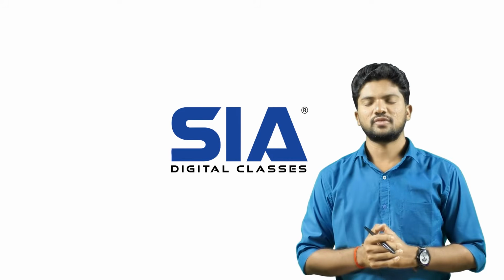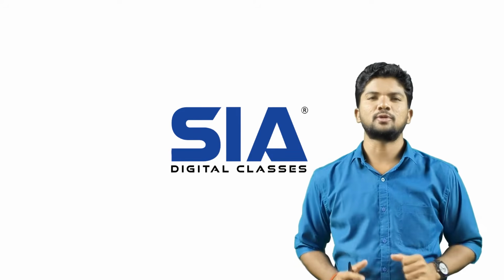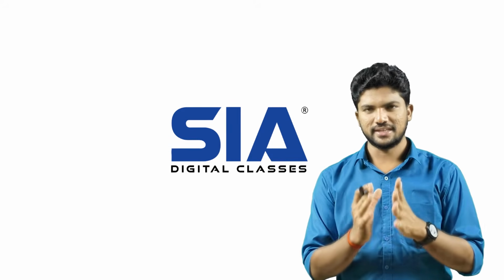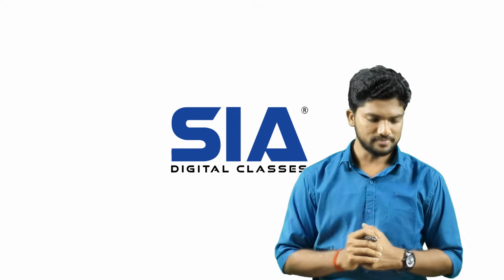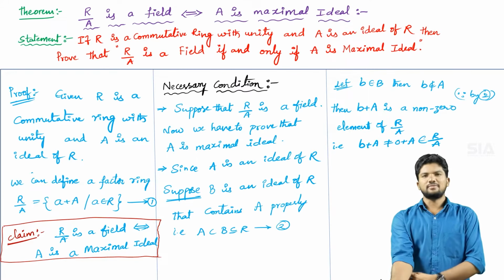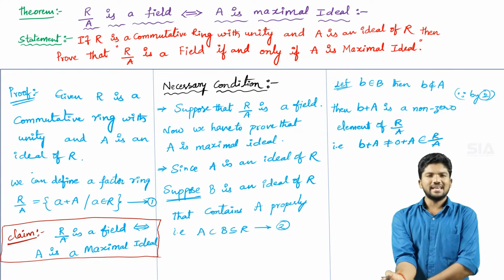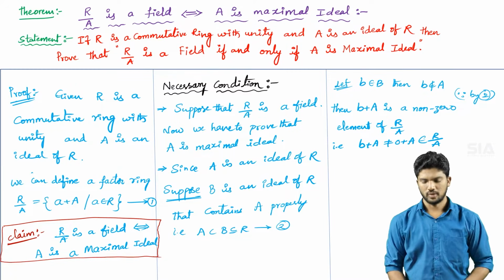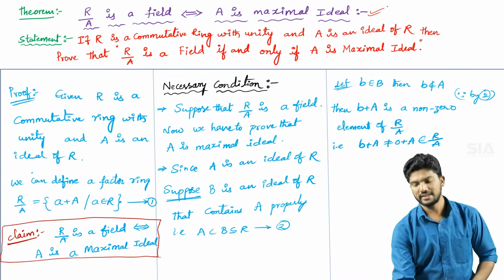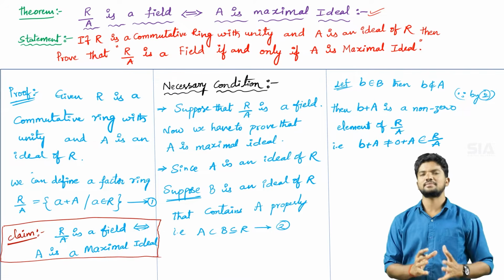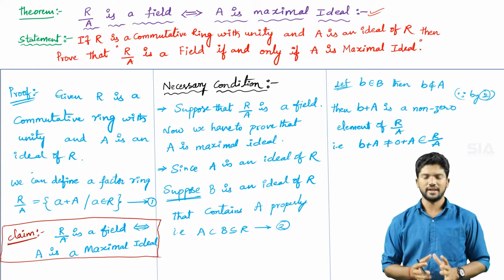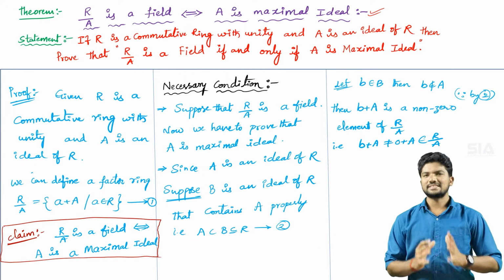In this lecture, we are going to discuss one of the important theorems from the ideal concept. Let's see the name of the theorem and the statement of the theorem first of all. The name of the theorem is R/A is a field if and only if capital A is a maximal ideal. This is one of the important theorems, and this question came in the June-July 2022 examination paper.